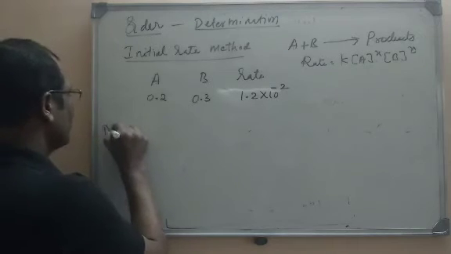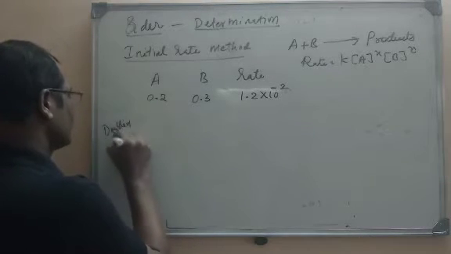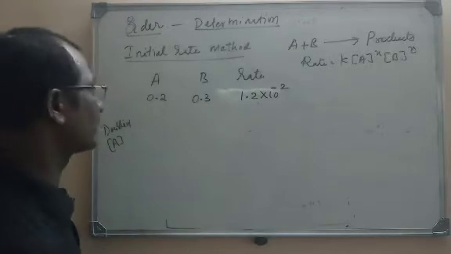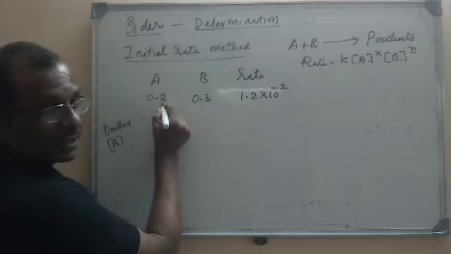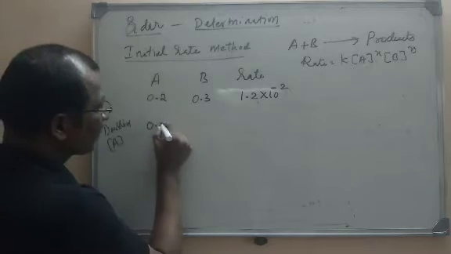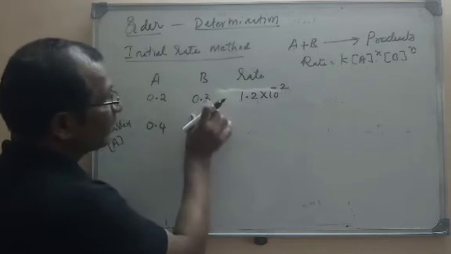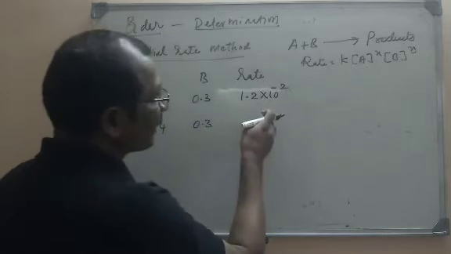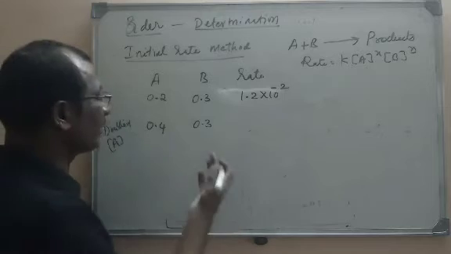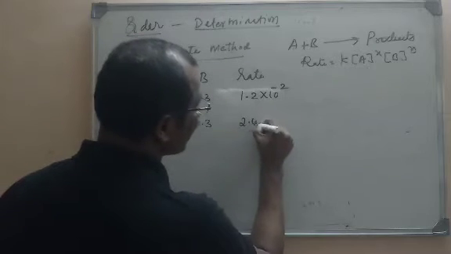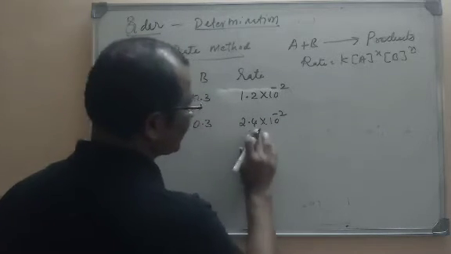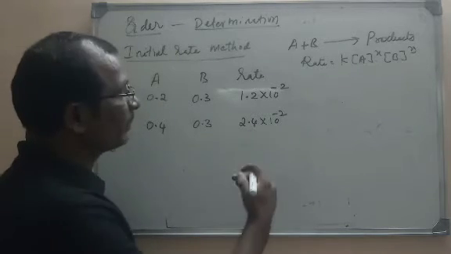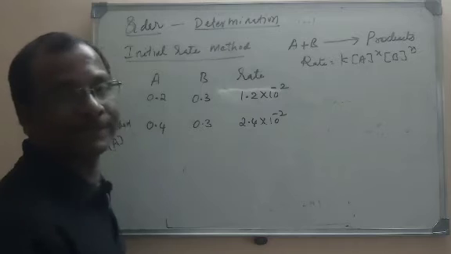I am doubling the concentration of A, I am not changing the others. So what will happen if I double the concentration? It will become 0.4. But I have kept the concentration of B constant. But experimentally the rate will be calculated. So experimentally what is obtained, it was found that 2.4 × 10^-2. This value is also an experimentally determined value. Experiment means at different intervals we will find the rate.